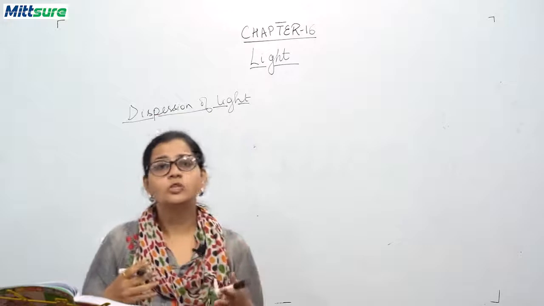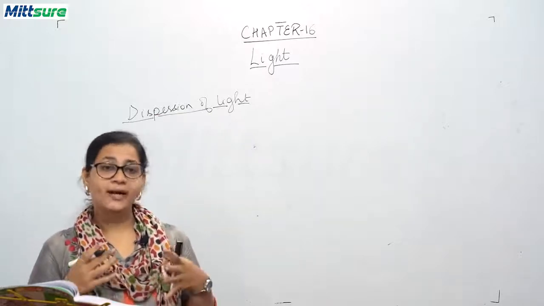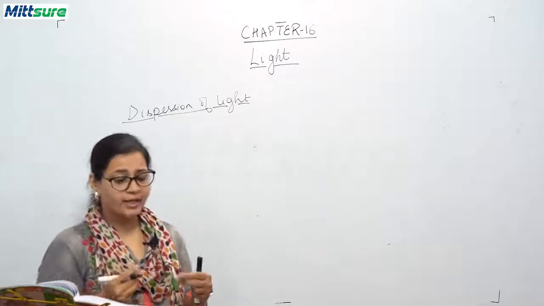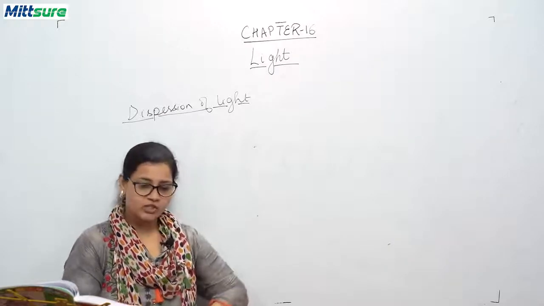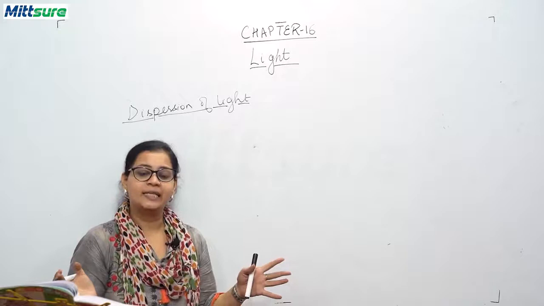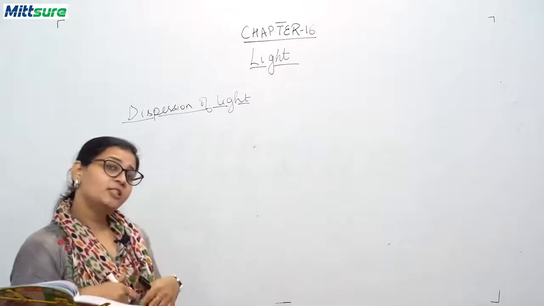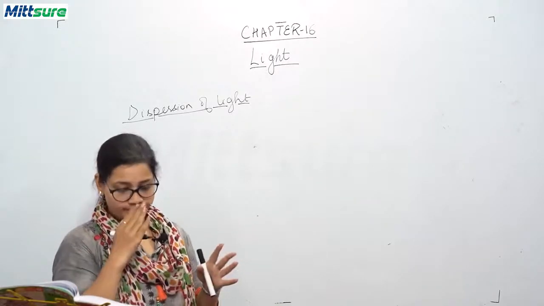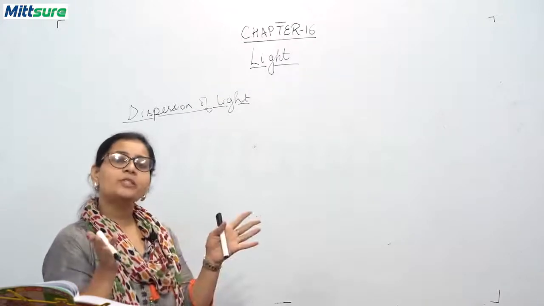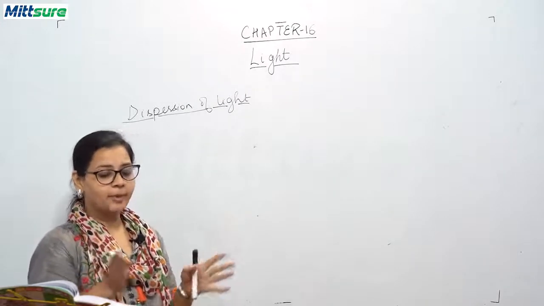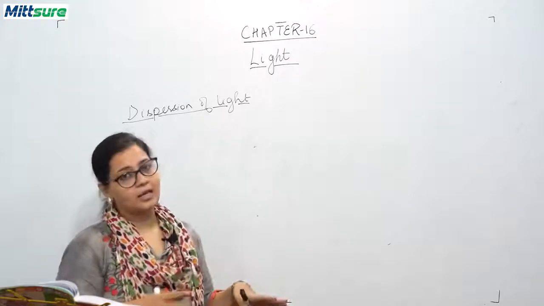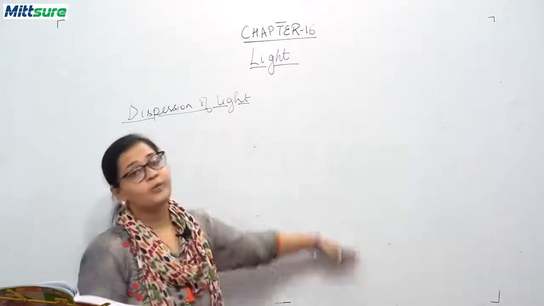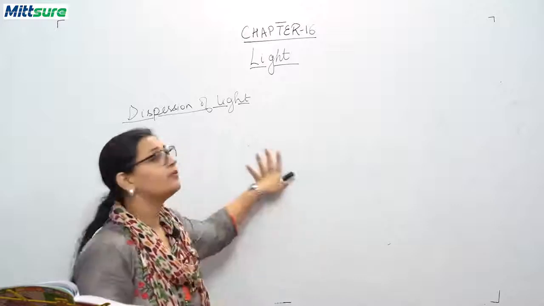Now what is dispersion of light? You know the white light, when a white light passes through a glass prism, it splits up into 7 distinct colors. And why does it split into 7 distinct colors? Because of the process of refraction by the glass, and this is known as the dispersion of light.